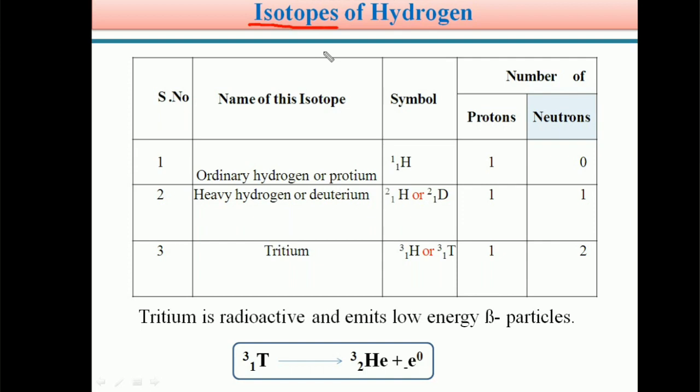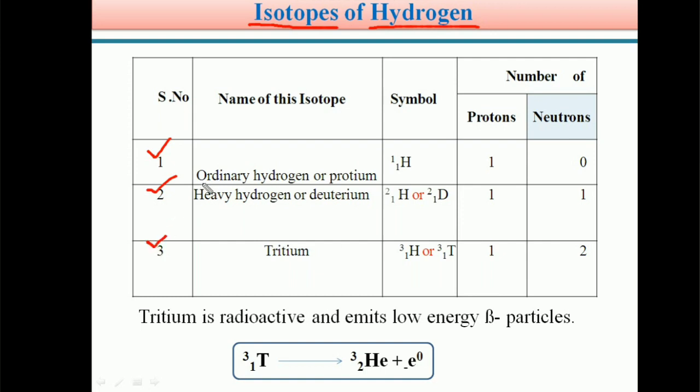So in our present concept, hydrogen also has three isotopes. In nature there are three isotopes that exist for hydrogen. Hydrogen is available in the form of three isotopes. So what are those? We can see in detail.